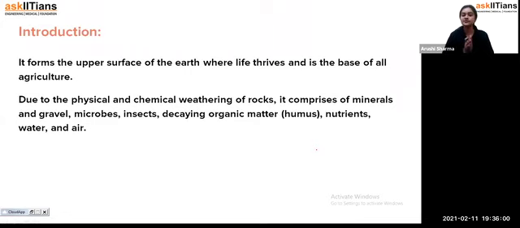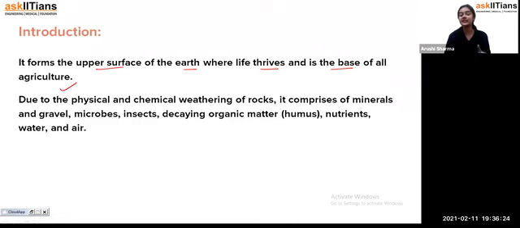Students, soil forms the upper surface of our earth, where not only people but animals and plants, all living beings, survive. That means it is a base for all, not only for agriculture but also for living beings. So you can see here, it forms the upper surface of the earth where life thrives and is the base of all agriculture.